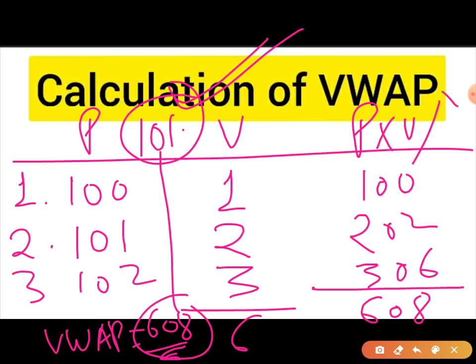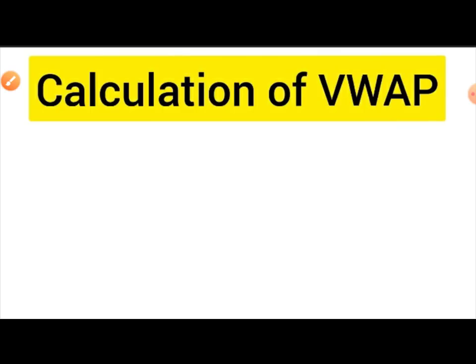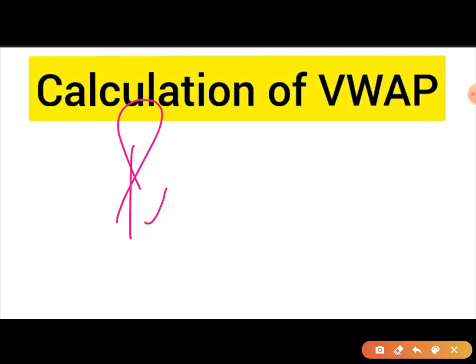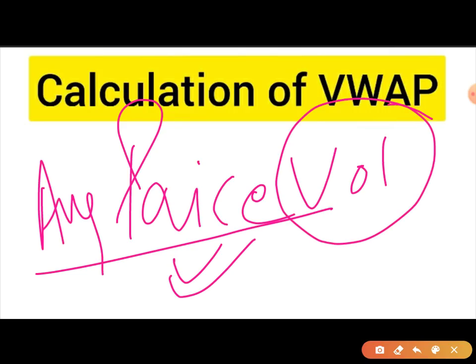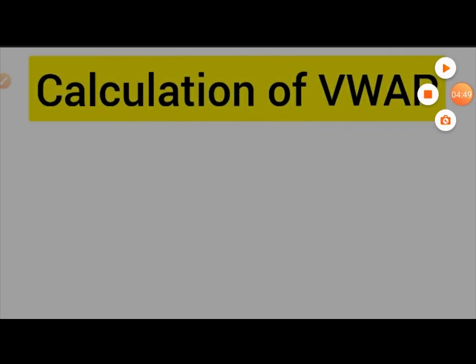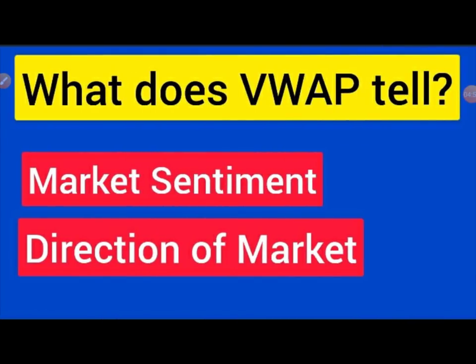VWAP is price into volume divided by volume. When you divide price into volume by volume, the volume cancels out. What remains is price. So VWAP is nothing but the average price in which volume has been factored in. So this is a very important, powerful tool in which volume and price both have been factored in. I've already explained how. Now you've understood that VWAP is nothing but price. So what does it tell?